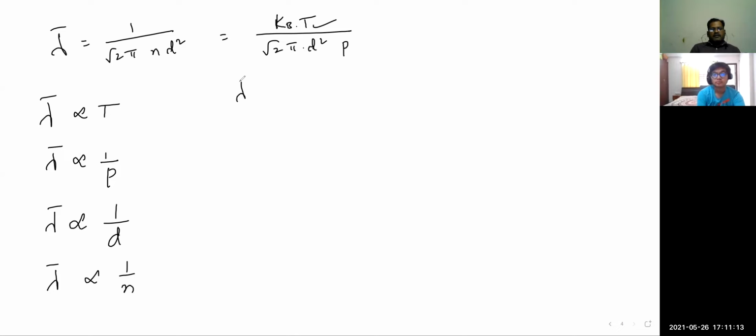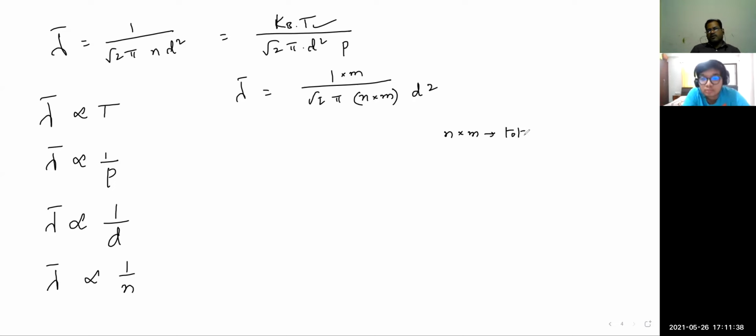And one more point I will tell here. In 1 by root 2 pi, if I multiply n with the mass of each particle m, and divide like this, is it okay? Then n multiplied by m indicates what? Total mass. Single mass is small m, total number of molecules is n, so n into m is total mass.